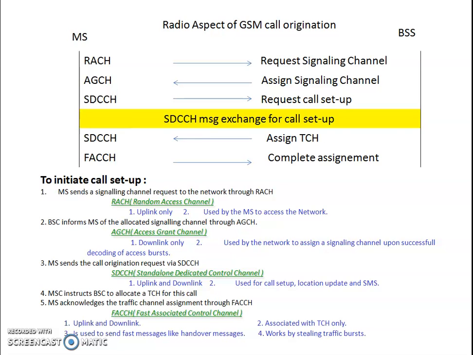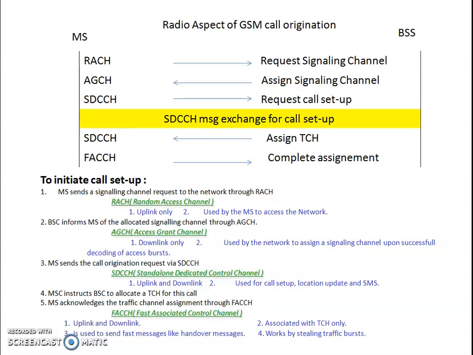It is used by the mobile station to access the network. At any random time, whenever the end user wants to give a call to anybody, the user can use this call procedure.